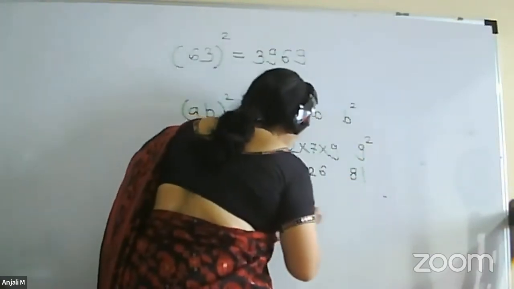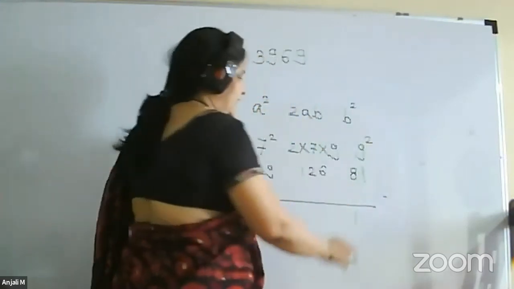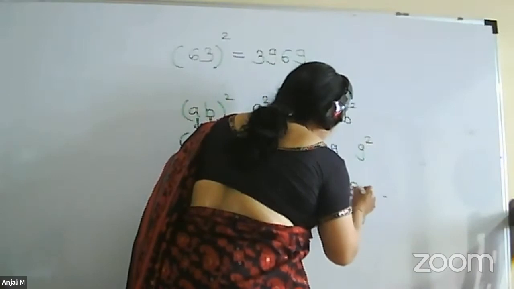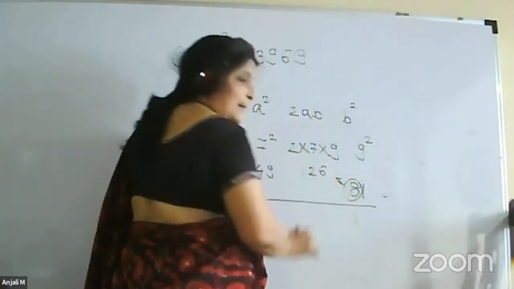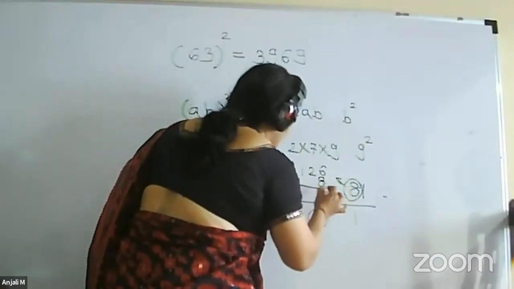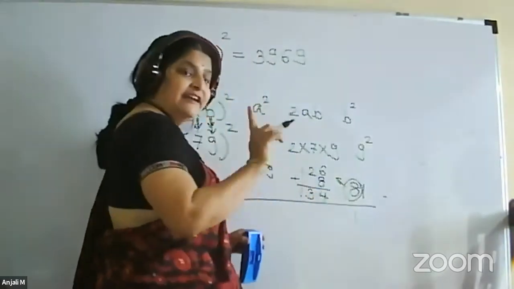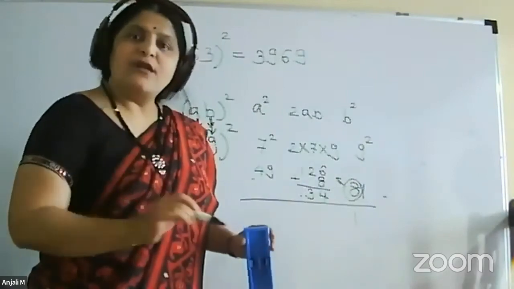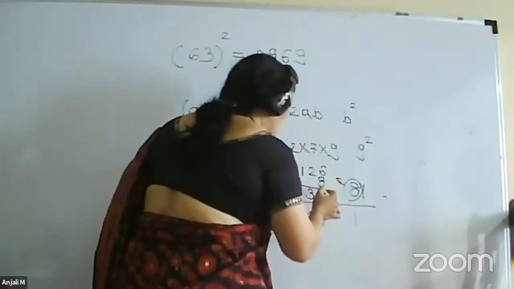So what to do now? 81, I have to write it. So I will write 81 here because I don't want to do any calculation part. So 8 as it is, 8 will be carried to this number. So add 8 to this number. What you will get is 134. Every time you have to write down only the unit place. All the remaining part will be a carry.